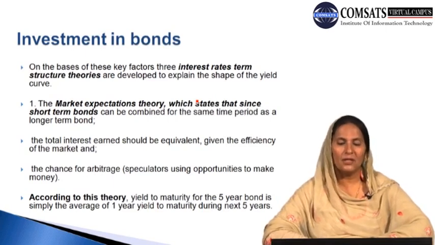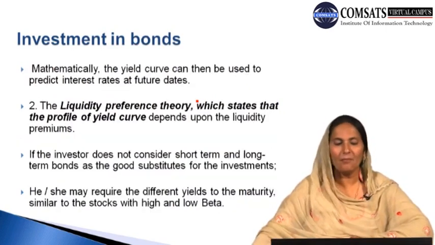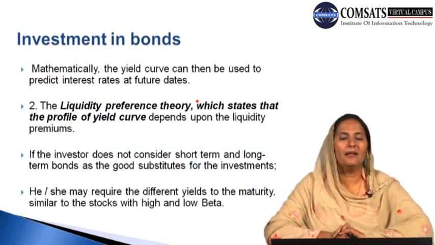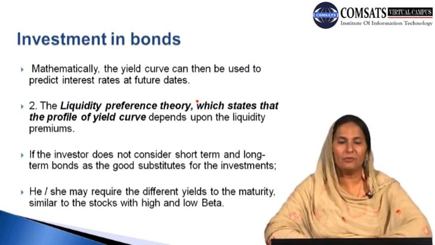According to this theory, the yield to maturity for the 5-year bond is simply the average of the 1-year yield to maturity during the next 5 years. On average, the 1-year yield to maturity during the next 5 years applies to those bonds having maturity equal to 5 years. And mathematically, the yield curve can be used to predict interest rates at future dates.